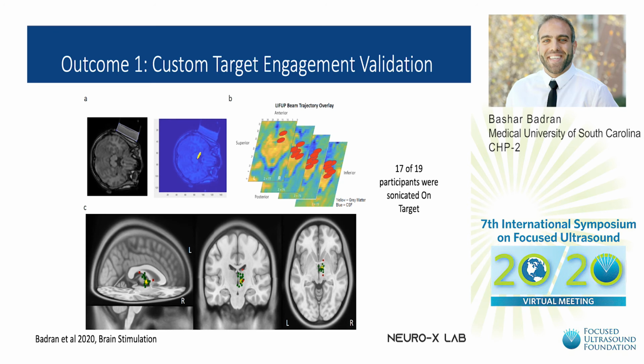We subsequently built an open source imaging platform that allows for us to post hoc determine whether participants were sonicated on or off target. This creates a bounding box around the transducer, projects the sonication beam into the neural tissue, and then determines via green or red dots whether we engage the predetermined target, which in our case was the right anterior thalamus. In our case, 17 of the 19 participants were sonicated on target.